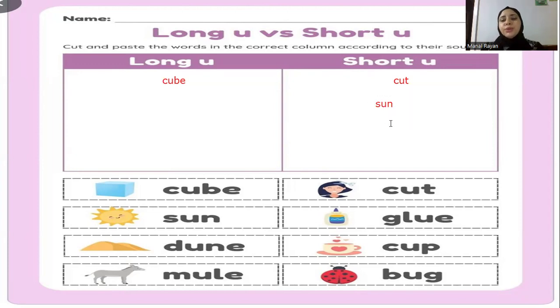Blue, oo sound. So it's long. The sound here is not U, but oo. Okay, dune, long U. Yes, but the sound here is oo. Cup. Mule, long U. Yes, and the last word, bug. Short sound.